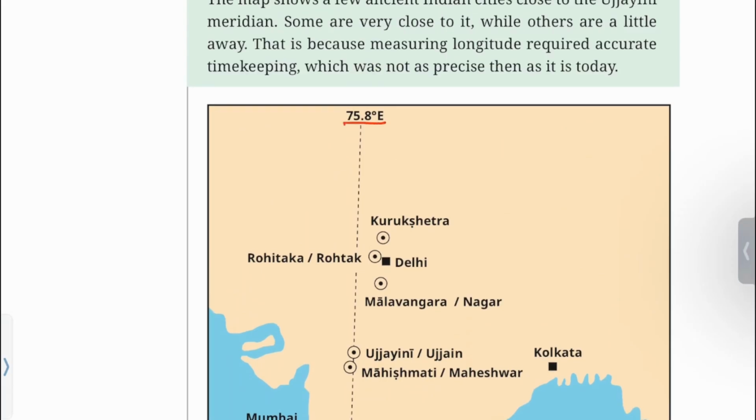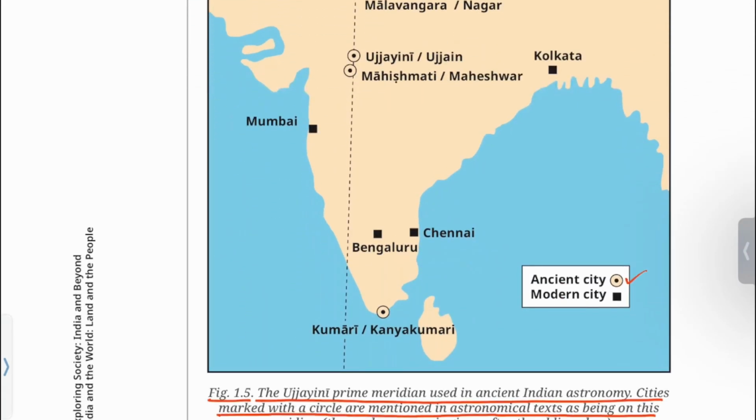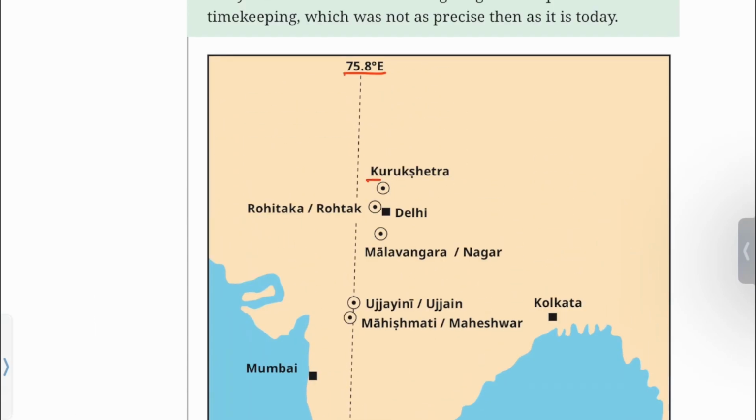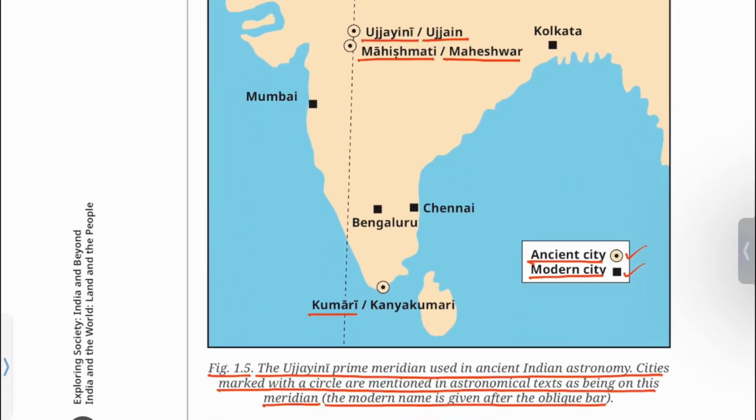75.8 degree east longitude is known as the Ujjaini meridian. This symbol shows an ancient city and this a modern city. Ancient city Kurukshetra, Rohitak, modern name Rohtak; Malwangara, modern name Nagar; Ujjaini, modern name Ujjain; Mahesmati, modern name Maheswar; Kumari, modern name Kanyakumari.